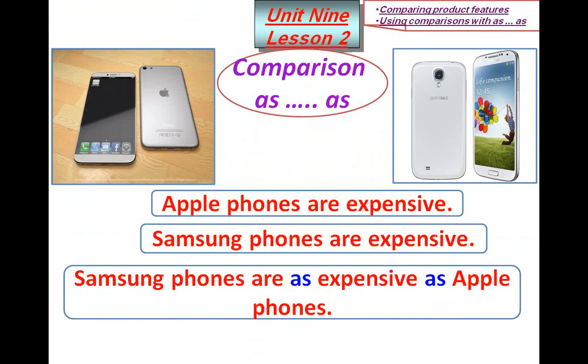So, if two things or people have the same features, I use as the feature or adjective as. The same like the example given here, as we said, Samsung phones are as expensive as Apple phones.